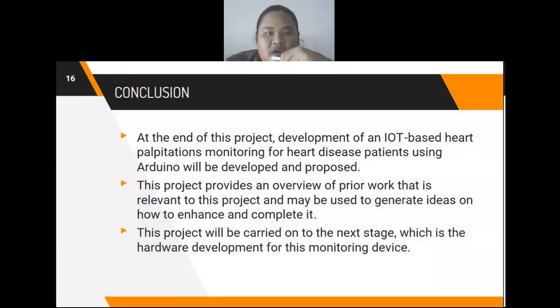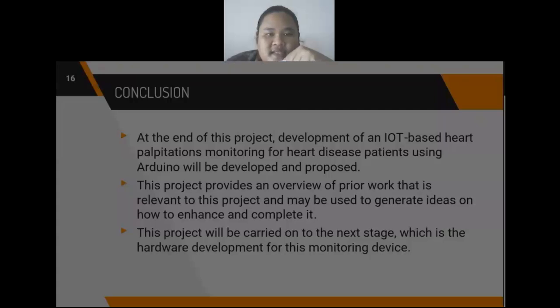Okay, the conclusion of this project. At the end of this project, an IoT-based heart palpitation monitoring system for heart disease patients using Arduino will be developed and proposed. This project provides an overview of prior work that is relevant to this project and may be used to generate ideas on how to enhance and complete it. This project will be carried on to the next stage, which is the hardware development for this monitoring device.